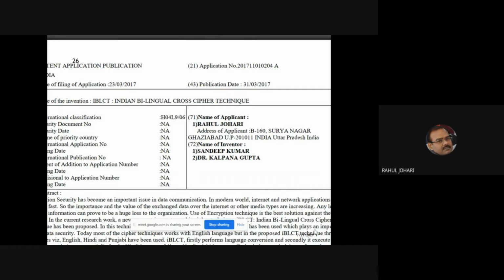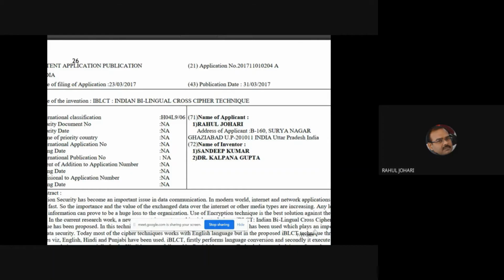So it's always advisable that you file the patent first, and then you get a patent for a lifetime on your name. And even if for any reason your patent cannot be granted to you, you can still use your own work and publish it as a research paper in an SCI or ESCI indexed journal. However, if it is granted to you, you can enjoy the royalty for lifetime. That totally depends upon the kind of work you have done and what the different rounds of reviews your patent goes through.